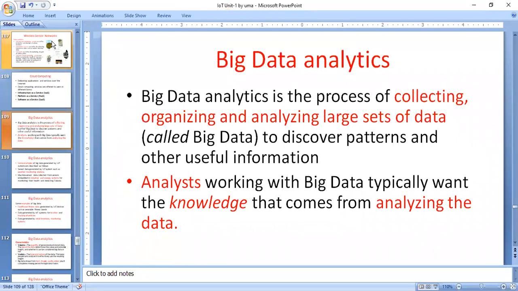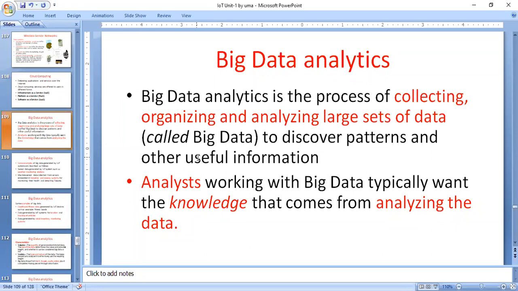Here, big data analytics in the IoT system. What is big data analytics here? The IoT system consists of n number of sensors. Each and every sensor is always generating a large amount of data. In this case, the main intention for big data is that the sensors are always generating a large amount of data.